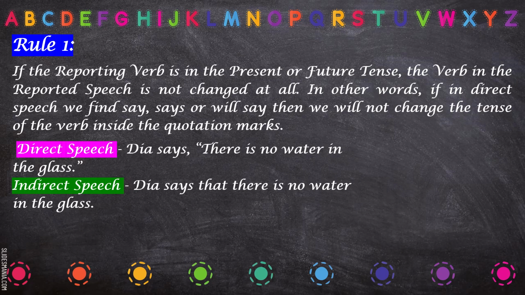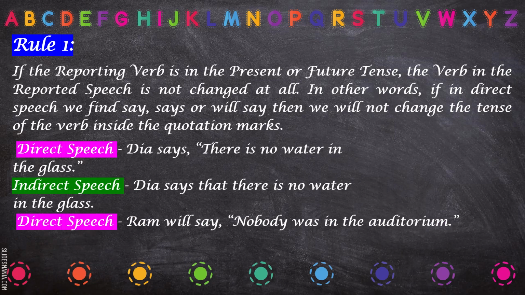So when the reporting verb is in present tense, then we don't change it into past tense. That is why here says is in present tense, so we have not changed the tense of the reported speech. It is still in present tense. There is no water. We have not written there was no water.